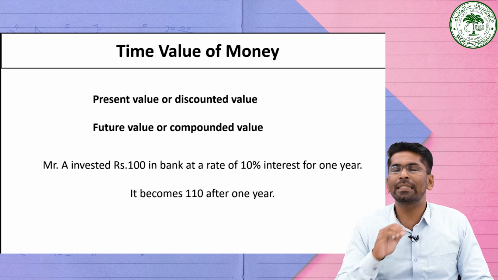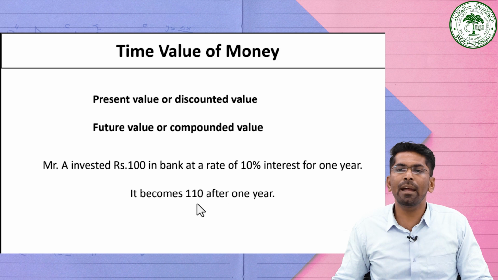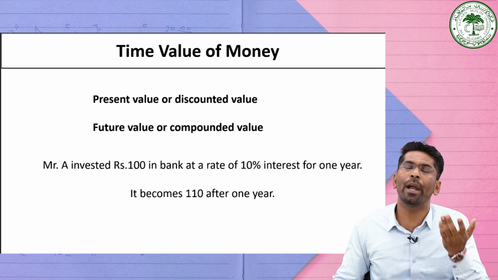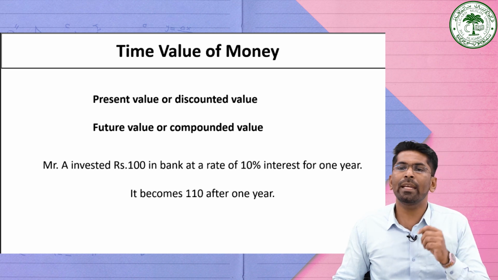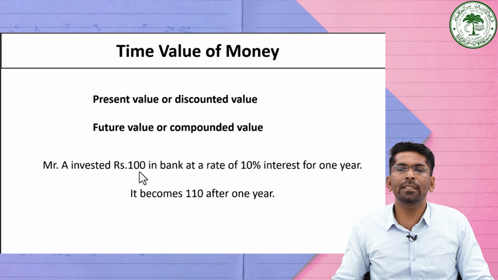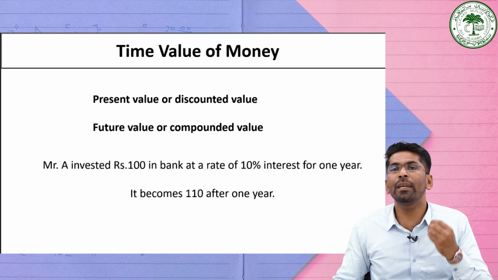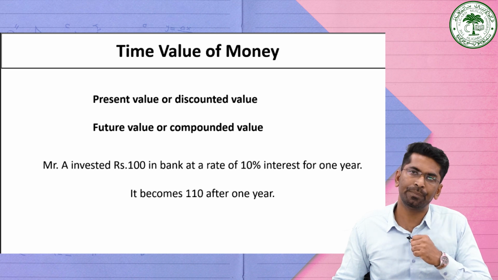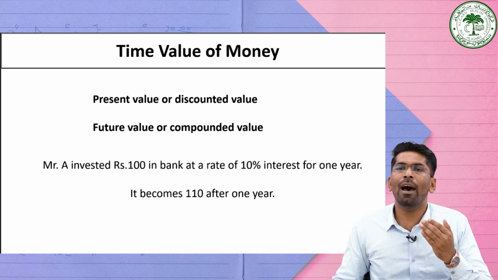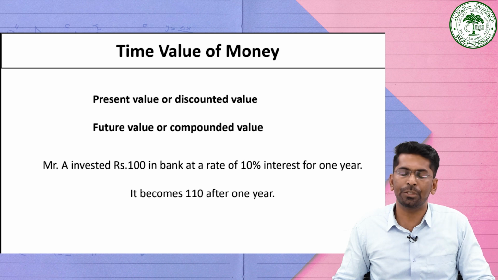From this example, this 110 is the future value of 100 after 1 year. Similarly, we can say that this 100 is the present value of 110 which is to be received after 1 year. So they are just reciprocal of each other.